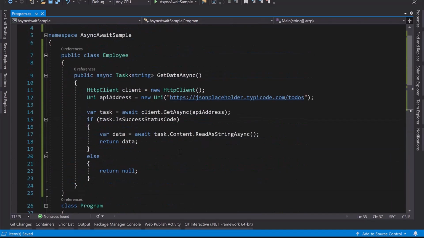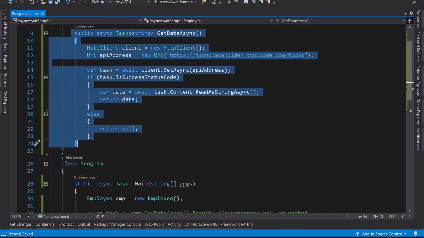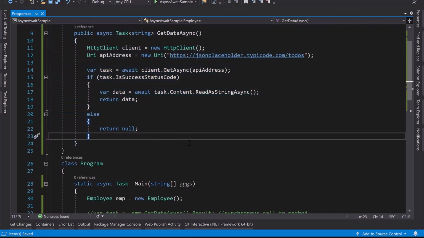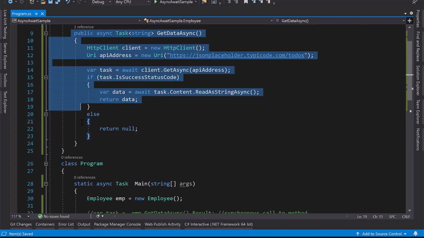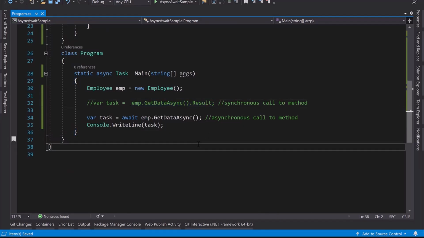The method internally is going to be executed in asynchronous fashion because both the executions are separated over there. So it's an asynchronous method, but I'm calling it here in synchronous fashion. This is how you can call it in synchronous fashion, but the recommended practice is that you should always call it in asynchronous fashion.